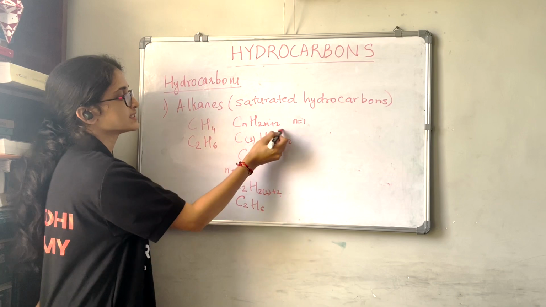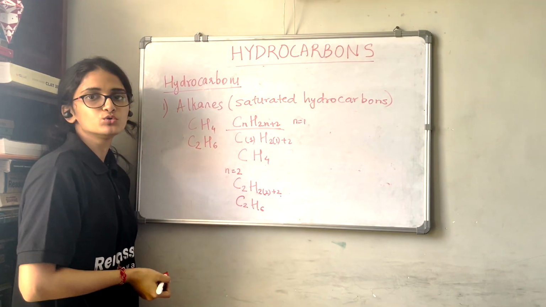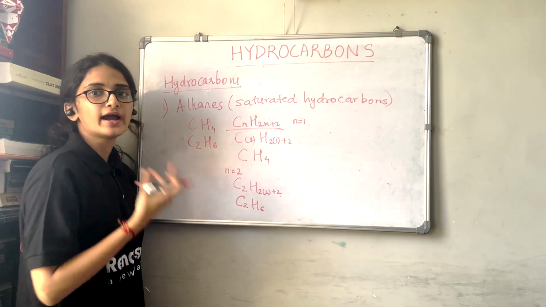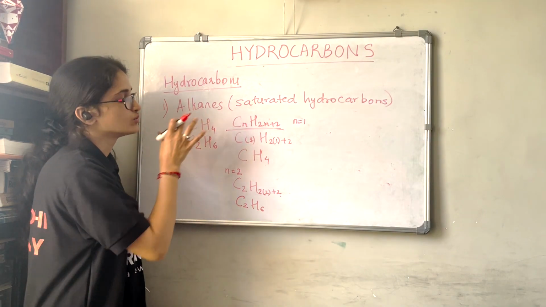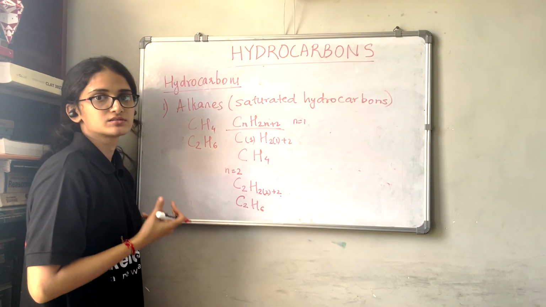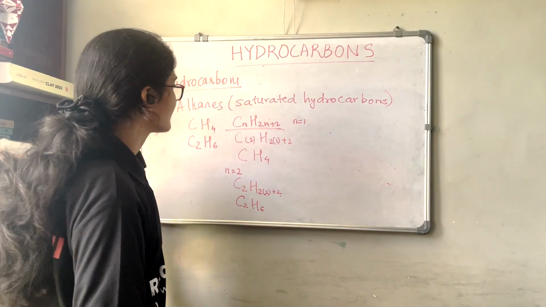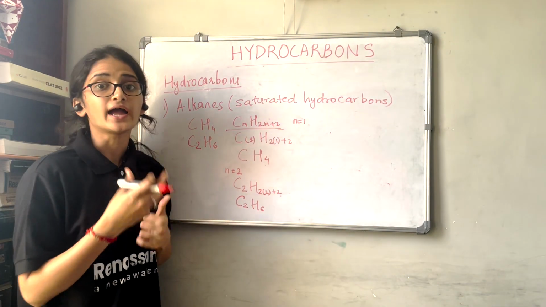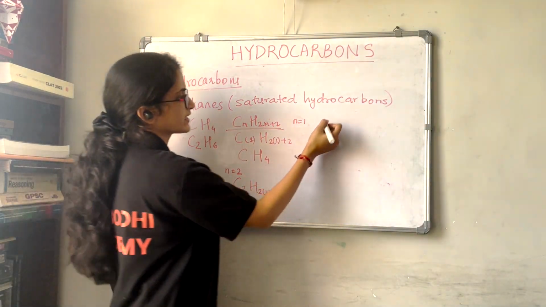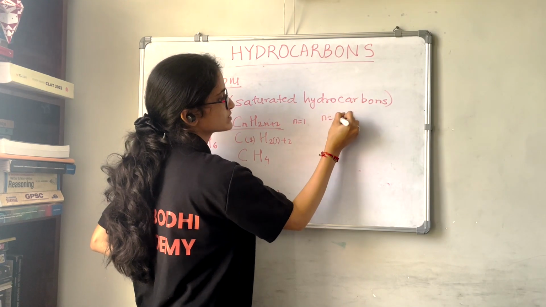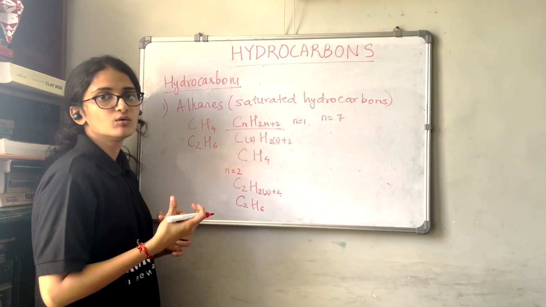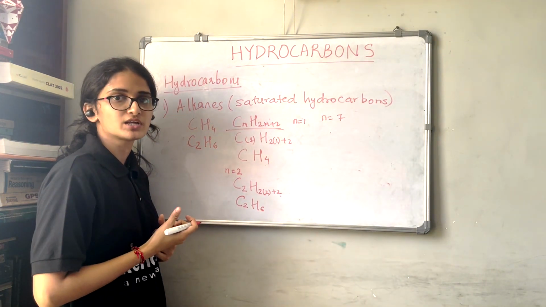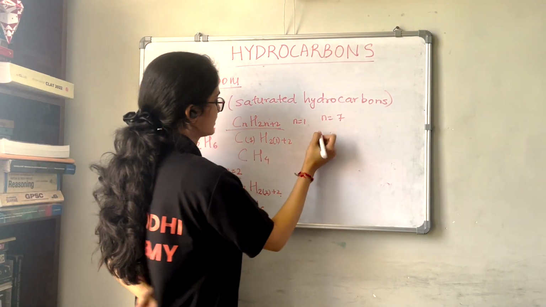So this is the general formula that we use to get the formula for hydrocarbons. Likewise, we can put this formula in higher hydrocarbons, like if you want to take n equal to 7, and want to know how many carbons and hydrogens there are, you can use this formula.